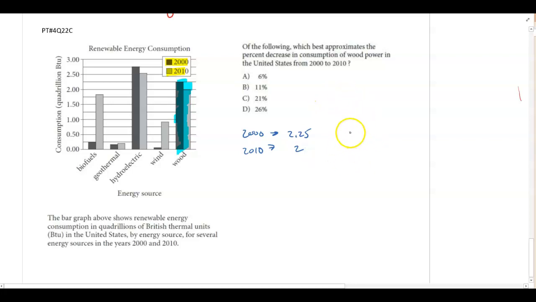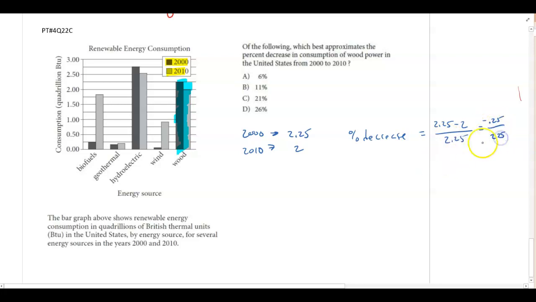Remember, what was the percent decrease for this? Well, the amount of decrease: you started with 2.25, you went down to 2, so the amount of decrease would be 0.25. Over what was your original amount? 2.25.